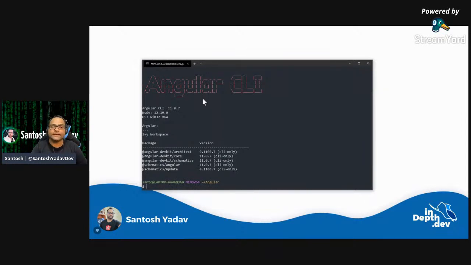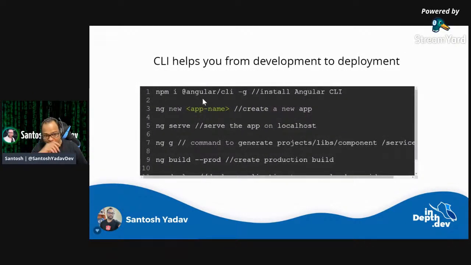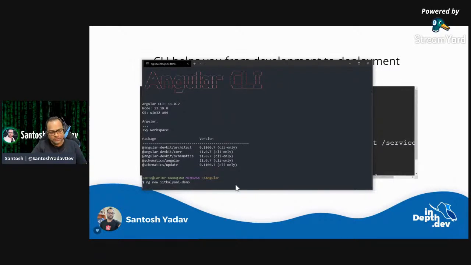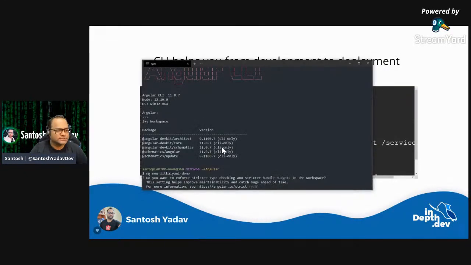So let's go ahead and get started and see how to create your first application. Angular CLI allows you to create your application. These are the things which we are going to see. Angular CLI allows you to create a new app using the command ng new and your app name. So let's run this command. I'm going to say ng new, and I'll call it IIT Kalyani demo. And this code will be available on GitHub as well. I'll push it.